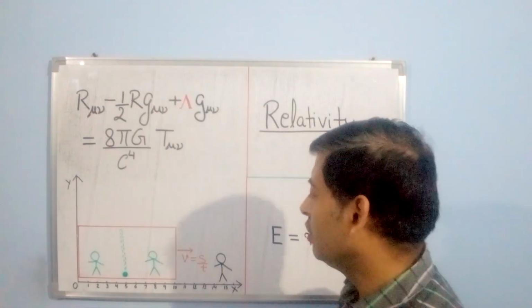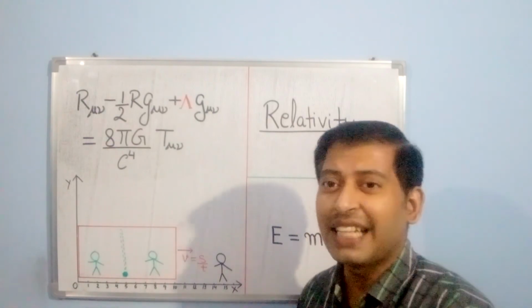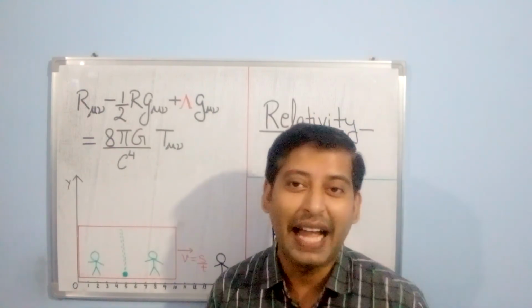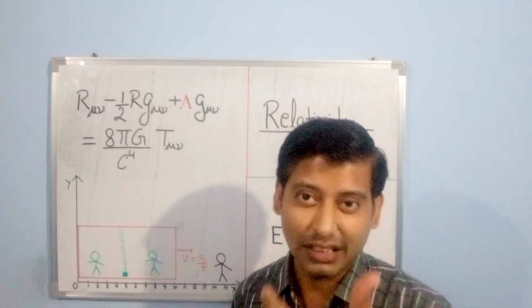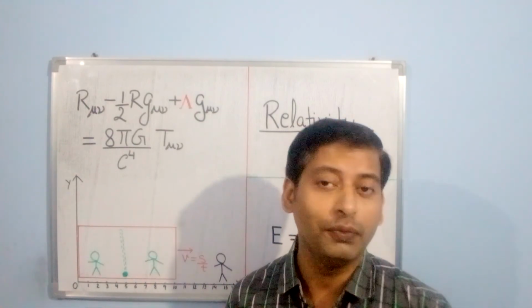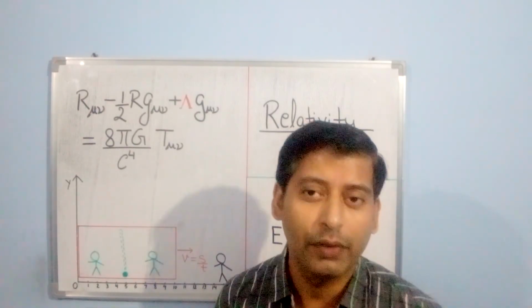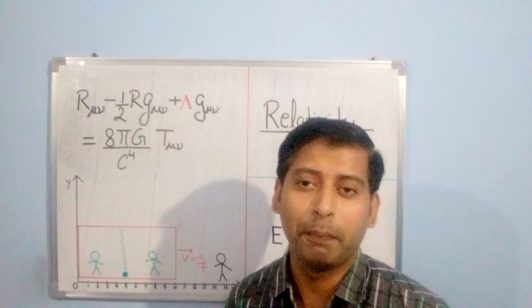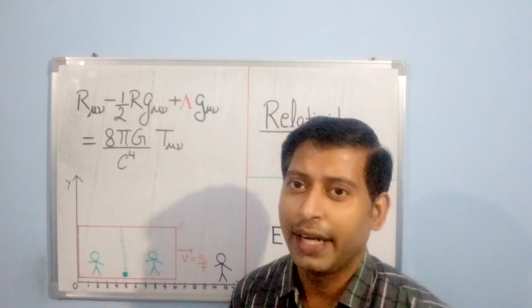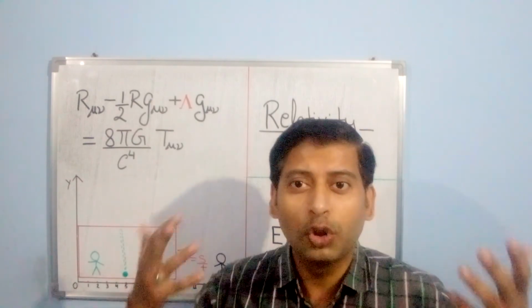But for the observer outside the train, what does he observe? He observes that there is a gap of 1 meter between these 2 points. Which 2 points? The point from where the ball was thrown and the point where the ball is caught. So now what is the truth?